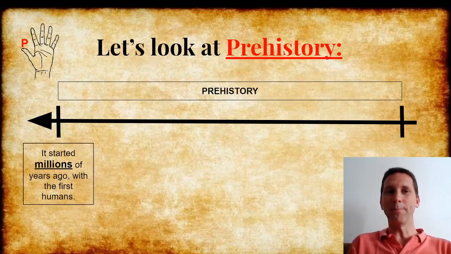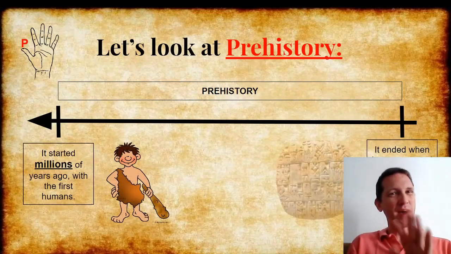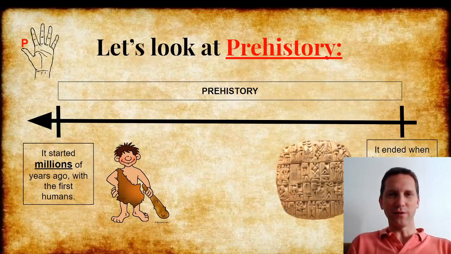It started millions of years ago with the first humans. It ended when humans started writing. That was about 5,000 years ago. Look at this picture. This is writing. It's not English or Spanish, it's called cuneiform, but it was a form of writing.